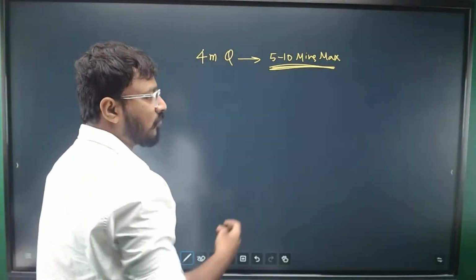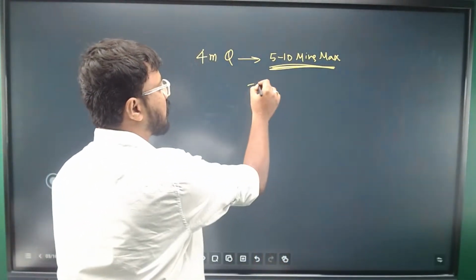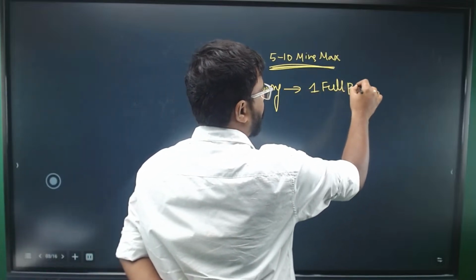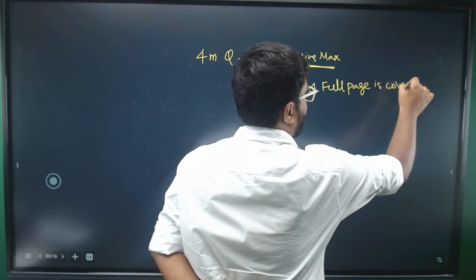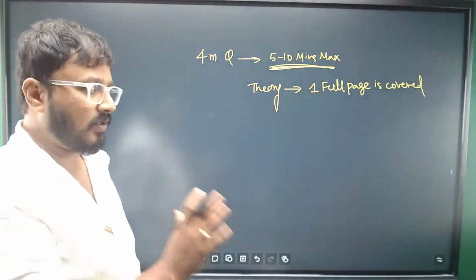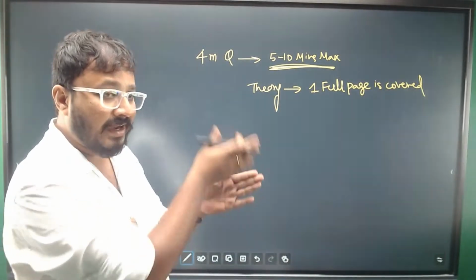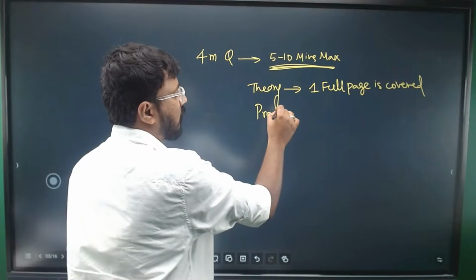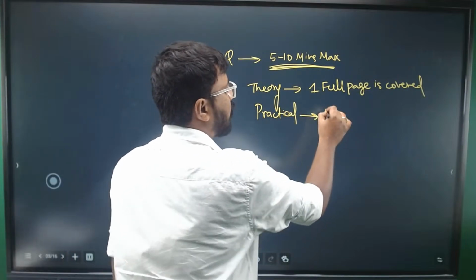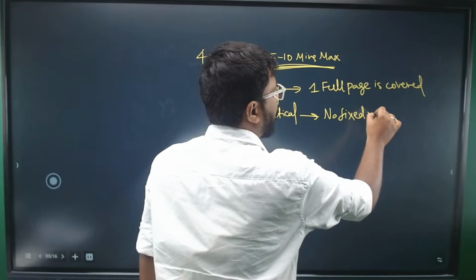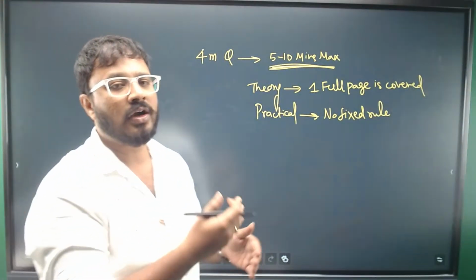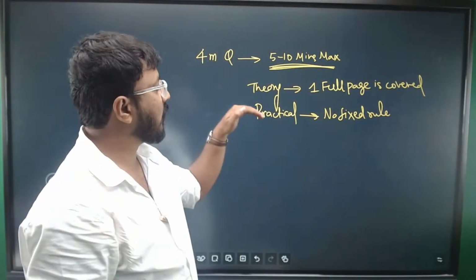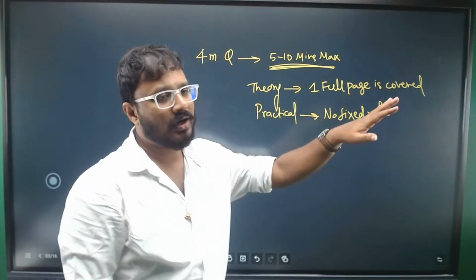When it comes to the length of the answer, if it is a theory question, make sure one full page is covered. One side of the page, not one full paper. If it is a practical problem question, there is no fixed rule. It depends on your calculation. It might take a full page or a half page. But for theory questions, make sure you cover at least a full page.